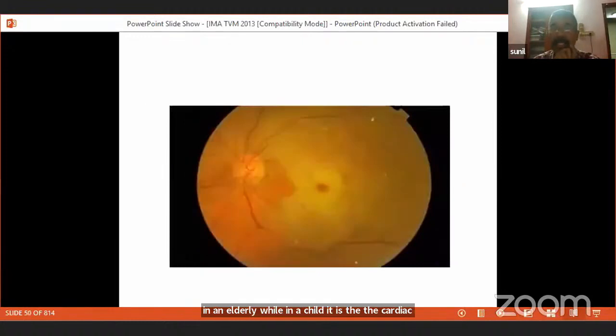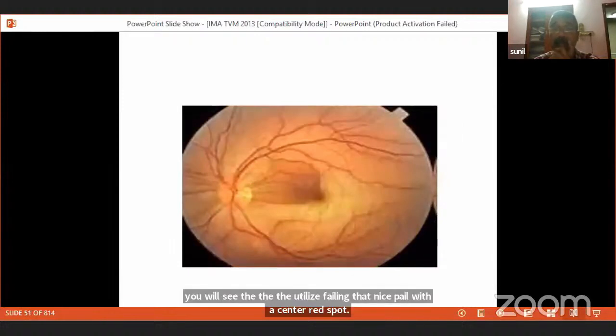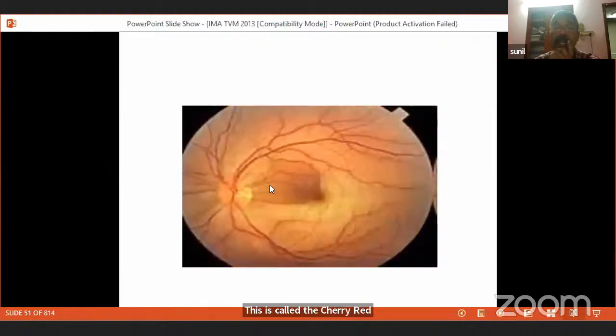You can get even a picture like this for your entrance examination. You will see the retina is pale, the surrounding retina is pale with a central red spot. This is called a cherry red spot. Again, another entrance question that had been asked for AIIMS. This is the white area in the fundus, and the area from the disc to the macula is again red.